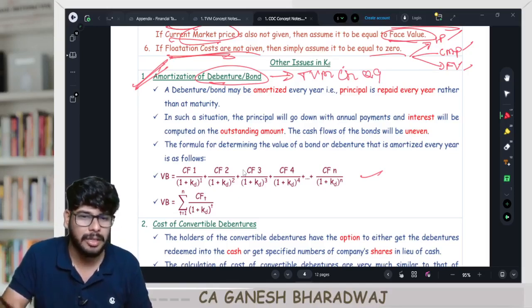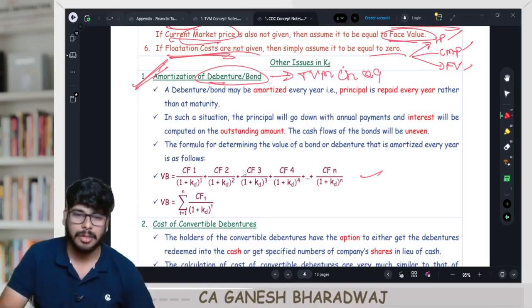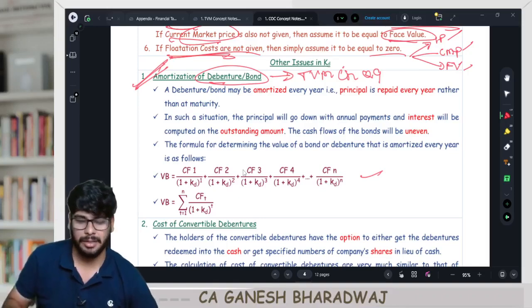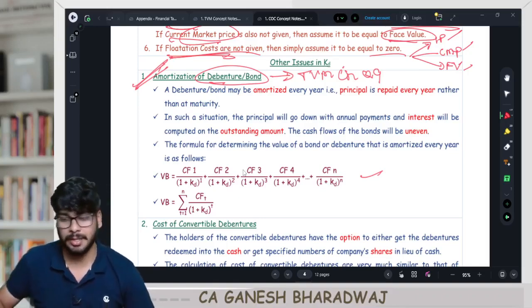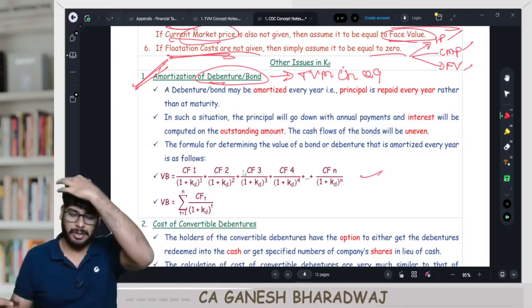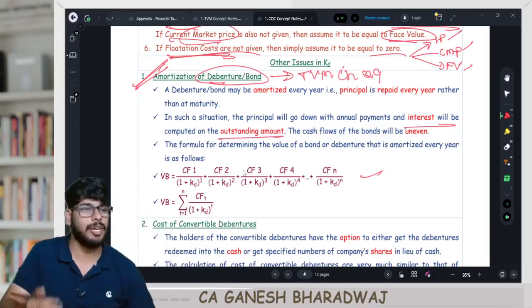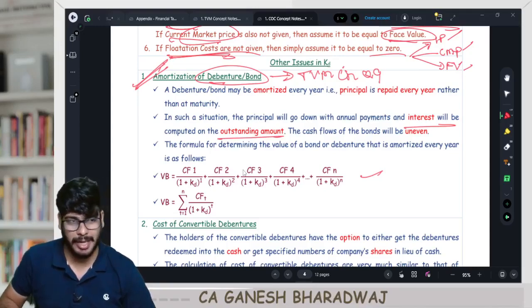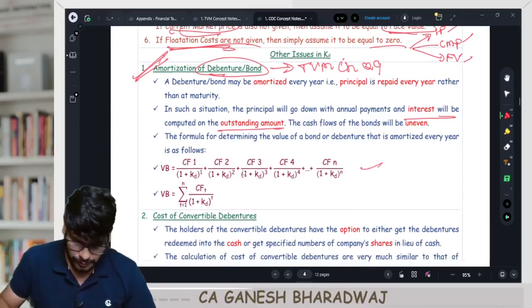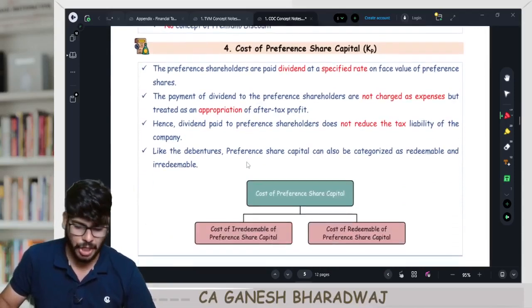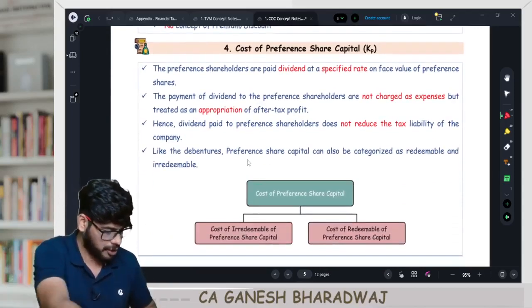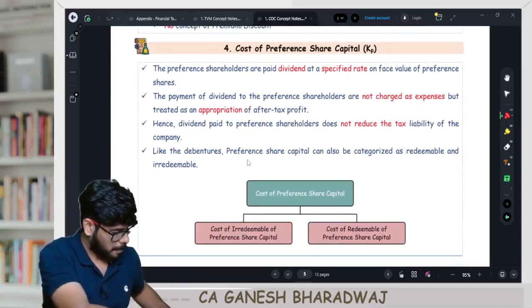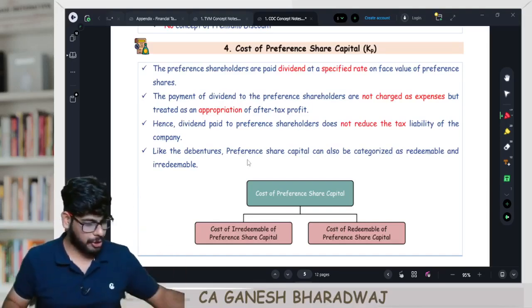Last question. You write it in your book. Please write it in your book. Refer this TVM chapter, question number 9. You can just write it there, okay? For a practical illustration, the interest will be computed only on the opening balance. WDV method and all we did. Amortization table. Fine, guys. Done. Shall we move on to the next one? Perfect. Let's go on to the next one.